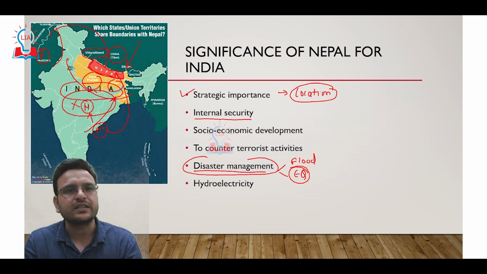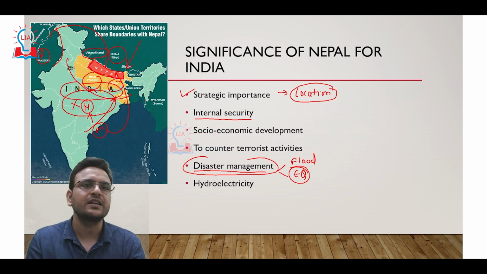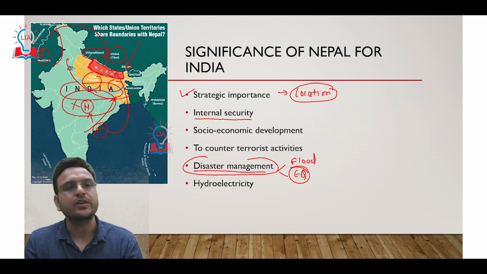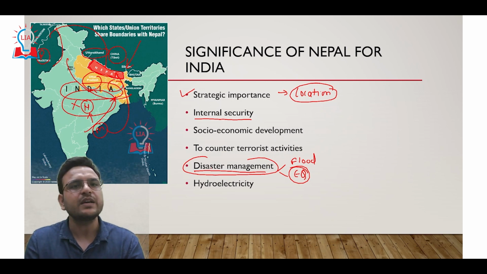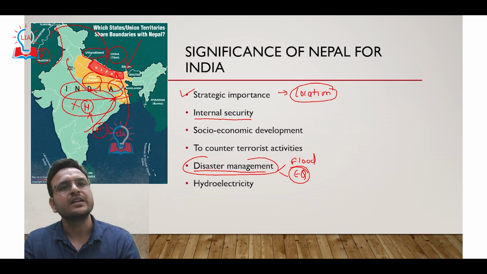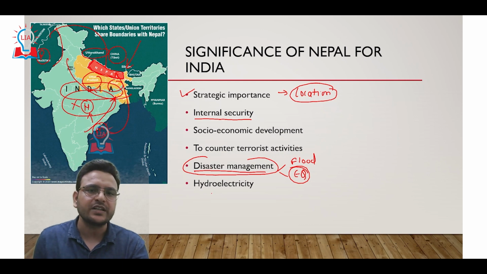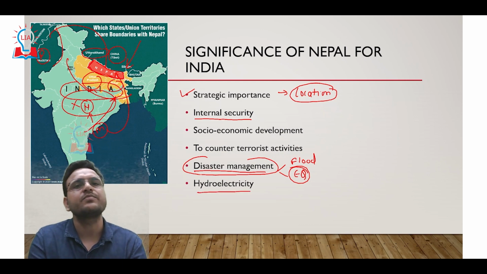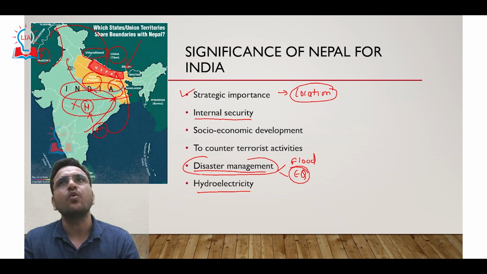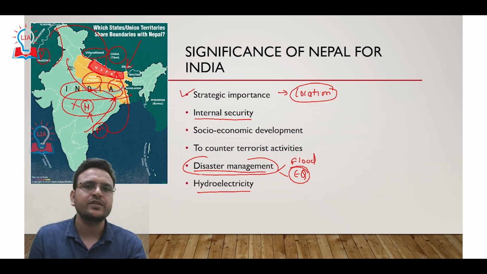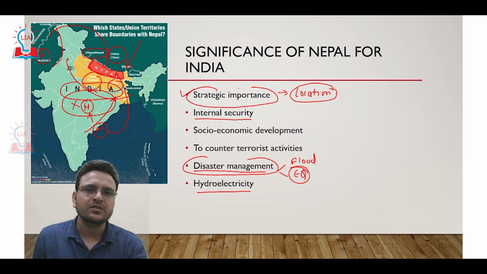And hydroelectricity: the rivers which originate in Nepal have huge potential for electricity. If both Nepal and India cooperate, it will help India to buy electricity from Nepal. So in all these dimensions, Nepal is very important for strategic purposes, because the location of Nepal